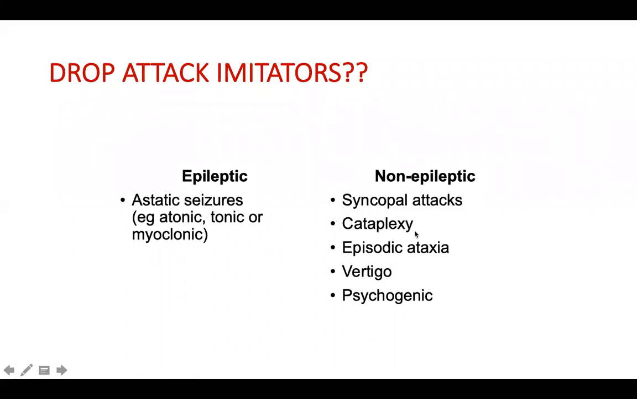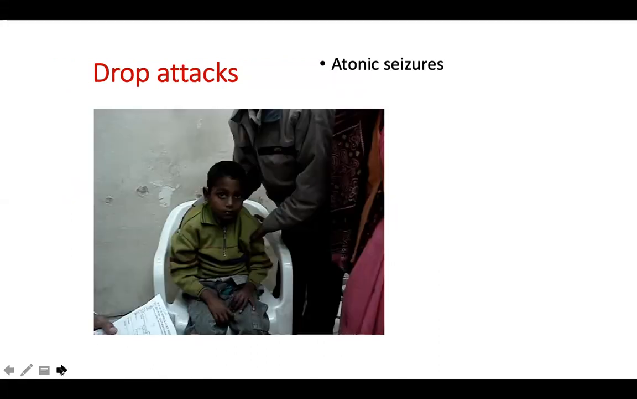It's a rare phenomenon, but I have seen around 4 children over the last 4 to 5 years. You can have episodic ataxia with loss of balance, incoordination, and frequent falls. You can have episodic vertigo with falls, and you can have psychogenic attacks. Okay, so I'll try to show some of the video.